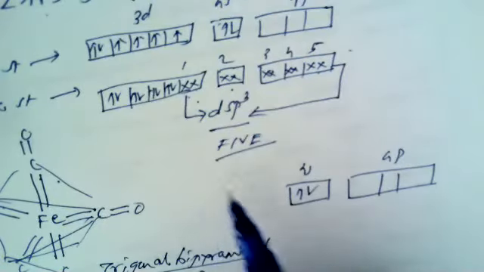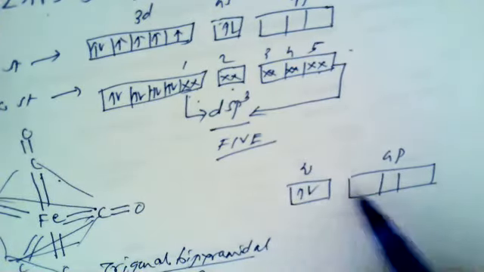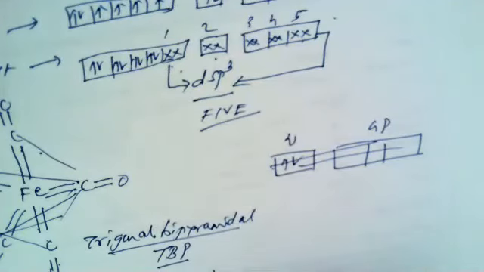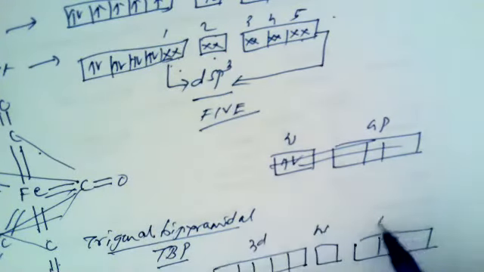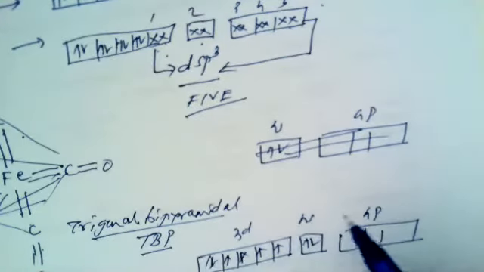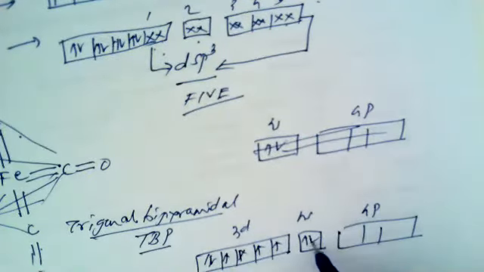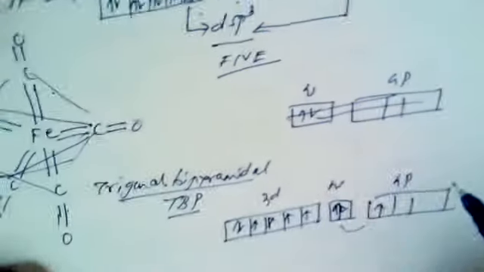If we try to represent the same electronic configuration like this, 3d, 4s and 4p, 3d contains 6 electrons which are shown like this, and these are the 4s electrons. Now it is seen that one of these electrons is unpaired and is promoted to the 4p level.